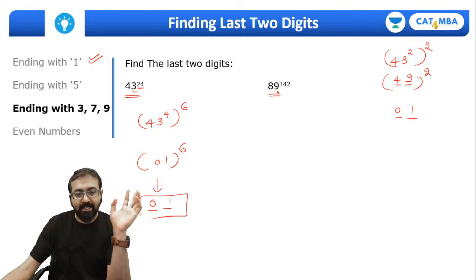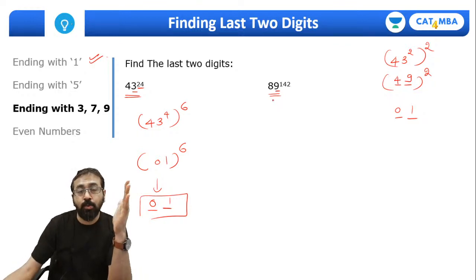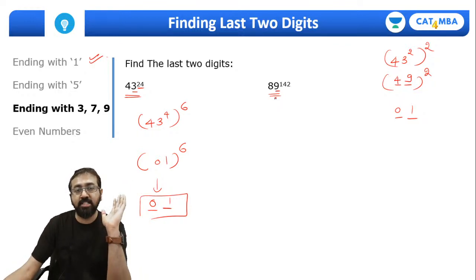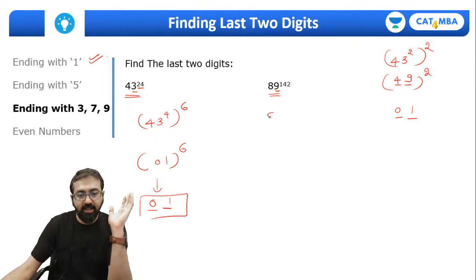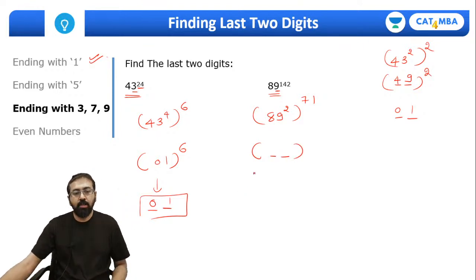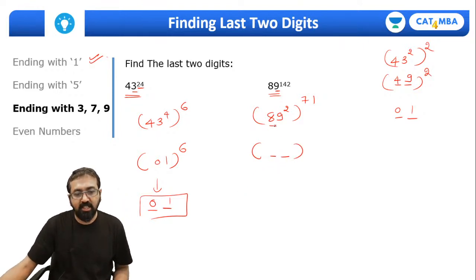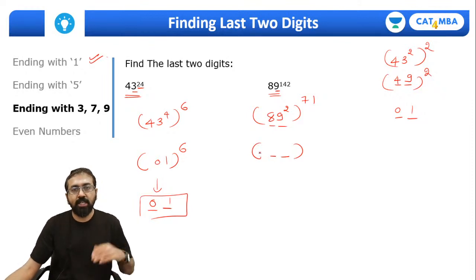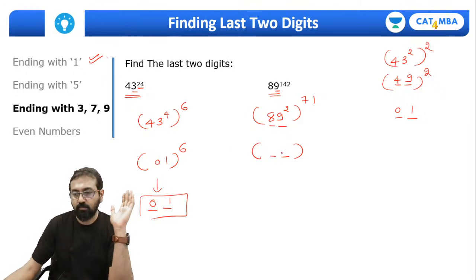Now look at the cyclicity of 9. Can I say 9 square will produce a last digit as 1? Correct. So if I raise this number to the second power, it will produce last digit 1. So I'll write this as 89 square whole raised to 71. Now what will be the last two digits of this square? Can you please write it in the chat box? Quickly type it in the chat box.